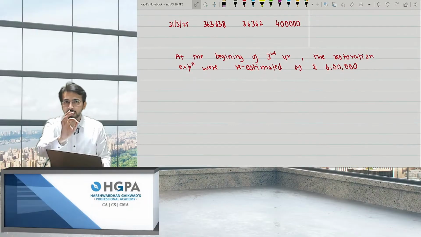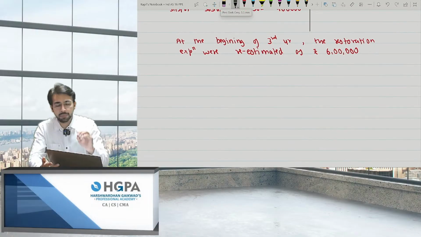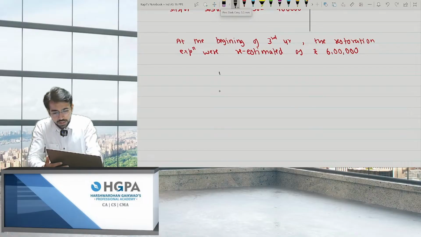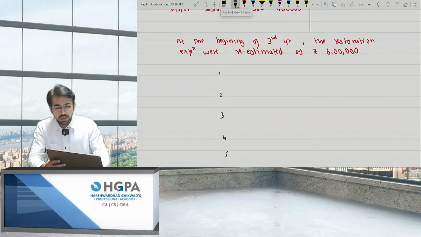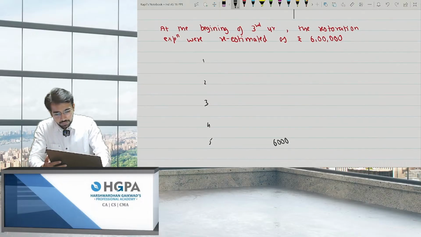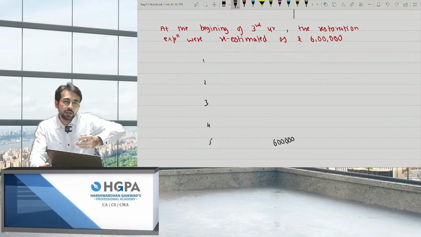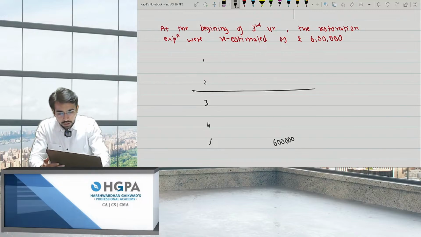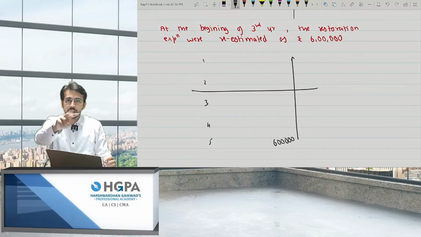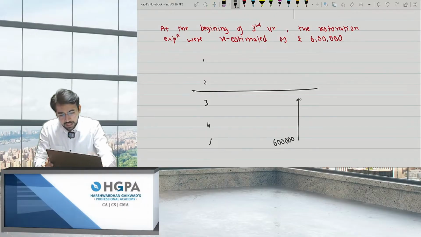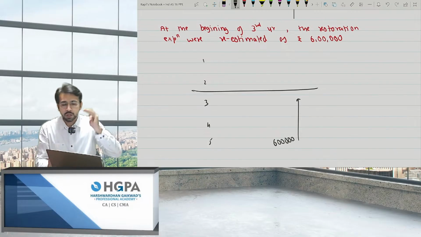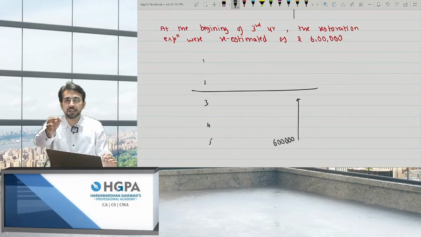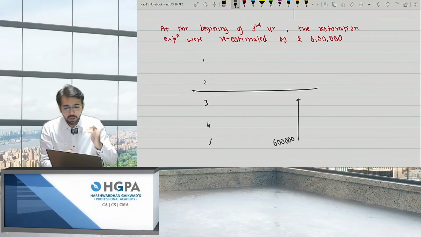You're not talking about the first date. So basically, this was year 1, this was year 2. At the end of year 5, you're telling 6 lakh. So now tell me at what value should I record? Obviously at the present value, but you will not discount it for 5 years. 2 years are already done. It was not retrospective, it is prospective right from now. You will discount only for 3 years.